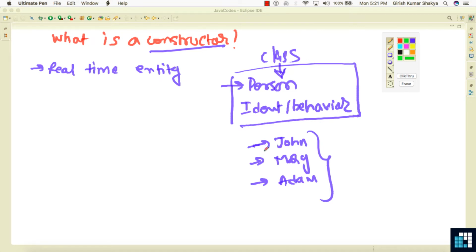This is the basic essence of the object oriented principle, by which we can reuse the code. We didn't need to write a separate class for Mary, or a separate class for Adam, or any kind of person.